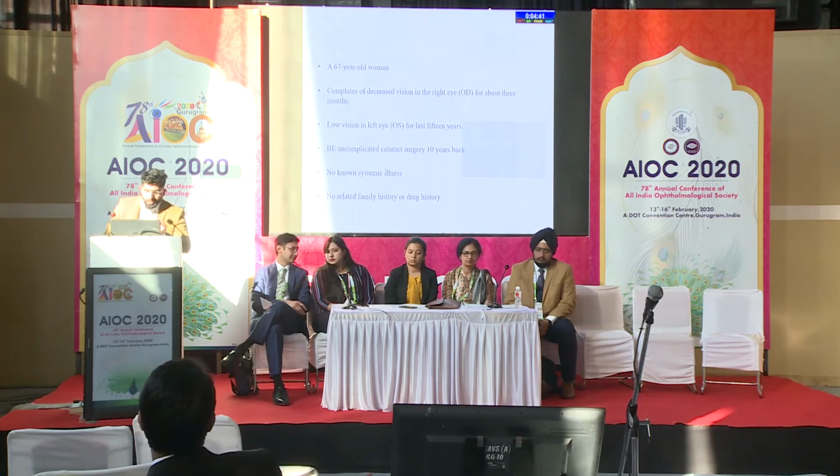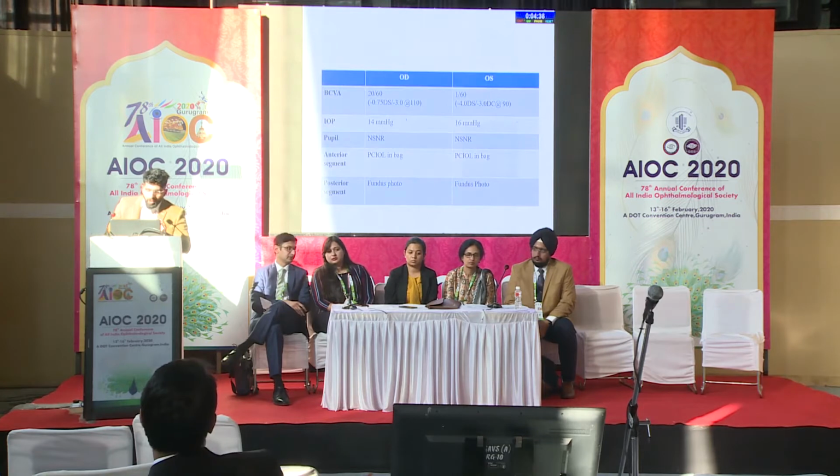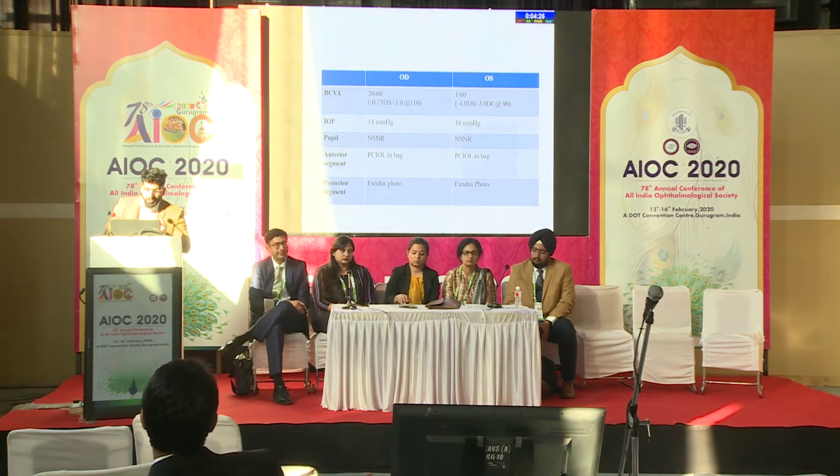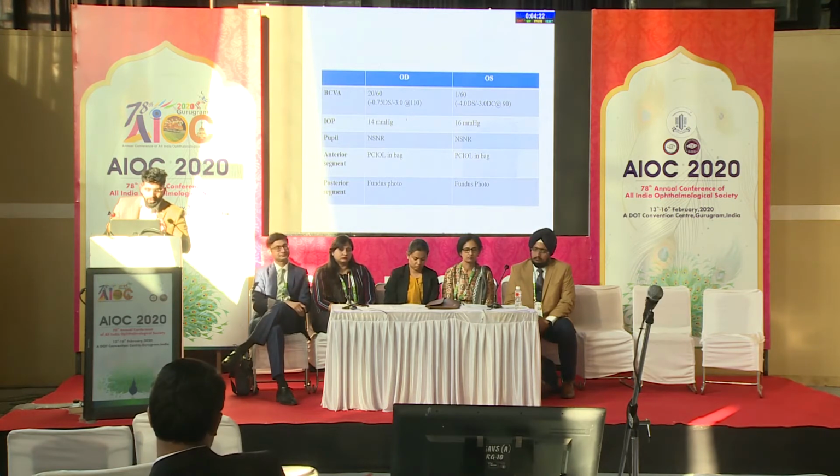There was no known systemic illness, and there was no related family history or drug history. On examination, the best corrected visual acuity in the right eye was 20/60 and in the left eye was 1/60. The intraocular pressures were normal. Pupils were normal in size and normally reacting. The anterior segment evaluation showed presence of posterior chamber IOL in the bag in both eyes. The posterior segment I will be discussing in subsequent photographs.